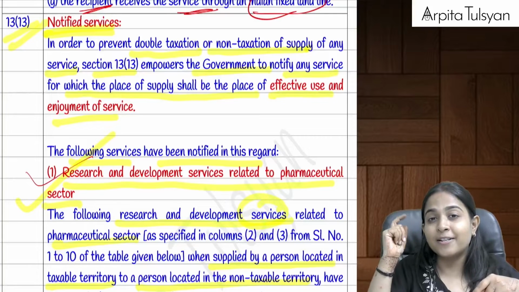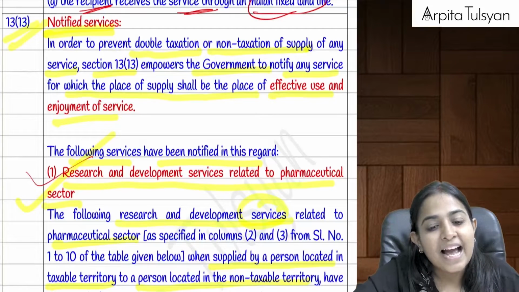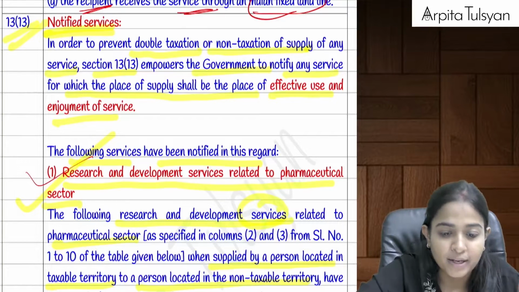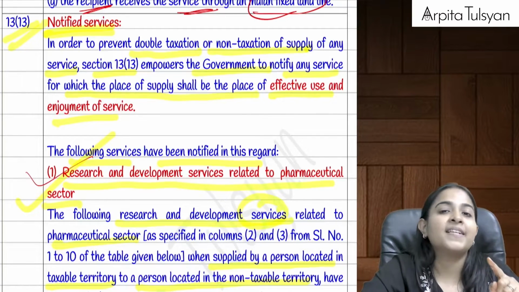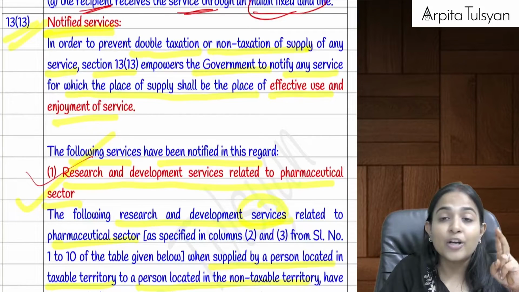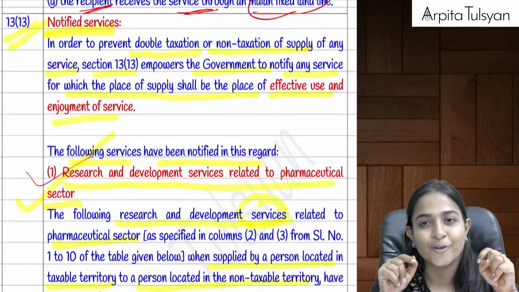So can I say this will be considered as export of service and export benefits will be available? Are you understanding? But two conditions have to be fulfilled. Okay, what are the two conditions? First one, you have to provide all the service as per the contract, whatever contract was there between you and him. And next one, you have to fulfill all the other clauses of the export of services definition also.